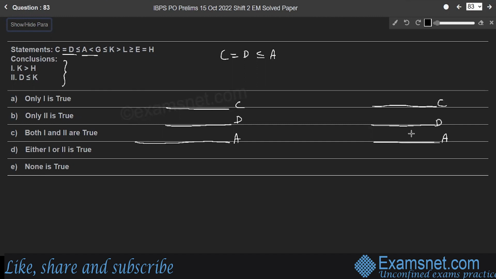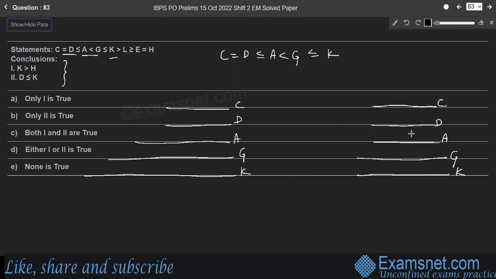Next part, A less than G. A less than G in both the cases. And G less than or equal to K. G is less than K in the first case. G is equal to K in the second case.